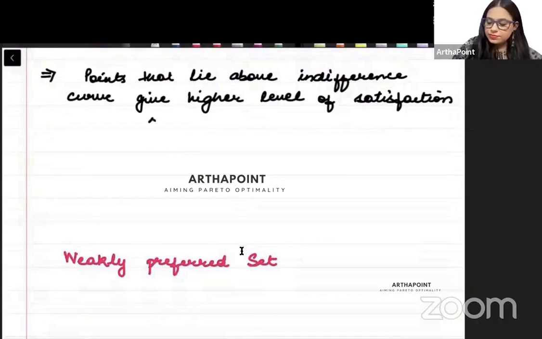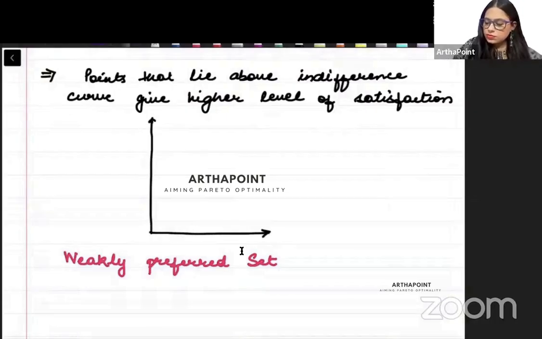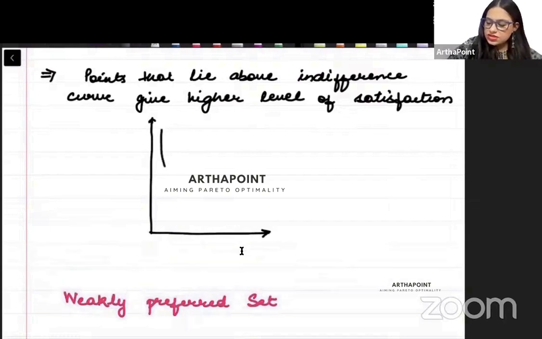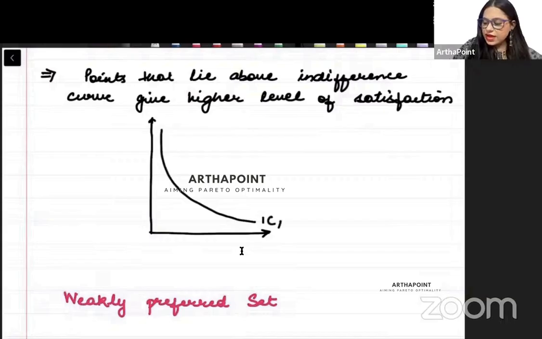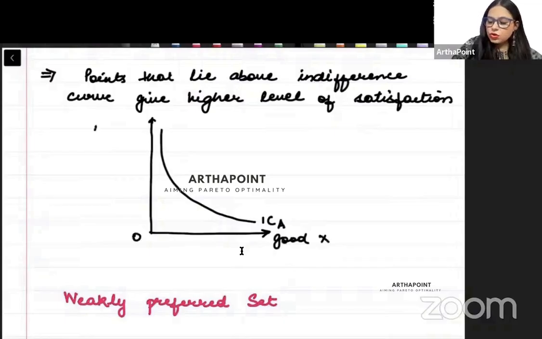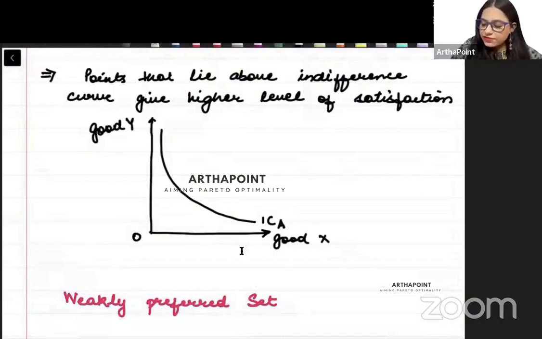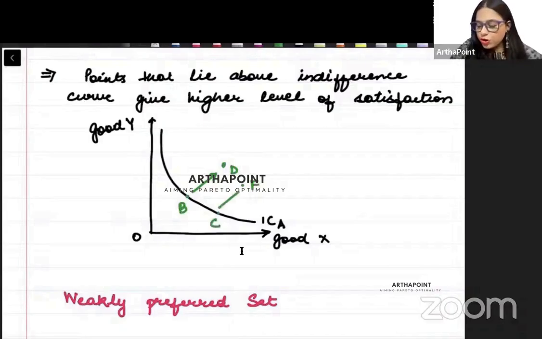So for example, this is an indifference curve, this is my indifference curve IC A, with good X and good Y. Those points which are above this indifference curve, like point D, this is point B, point F, this is point C, those points which lie above the indifference curve will give you more satisfaction.